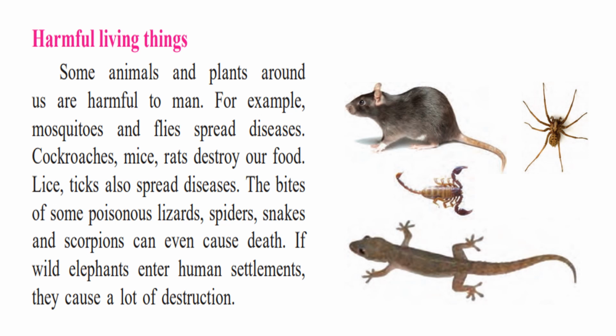If wild elephants enter human settlements, that is where human beings live, out of the forest and the jungles, they destroy the human settlements where human beings are living. So that causes a lot of destruction. So animals and plants can also be harmful to us living things.